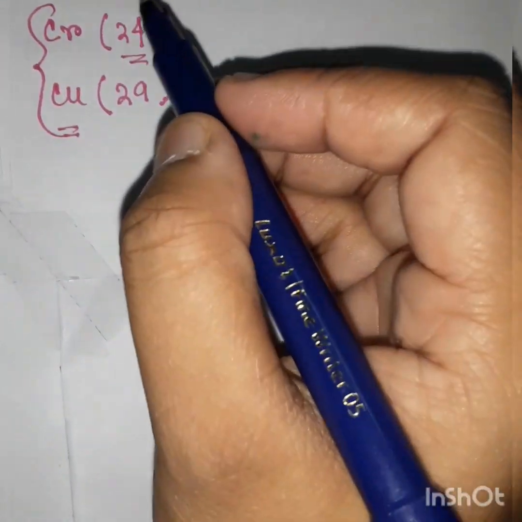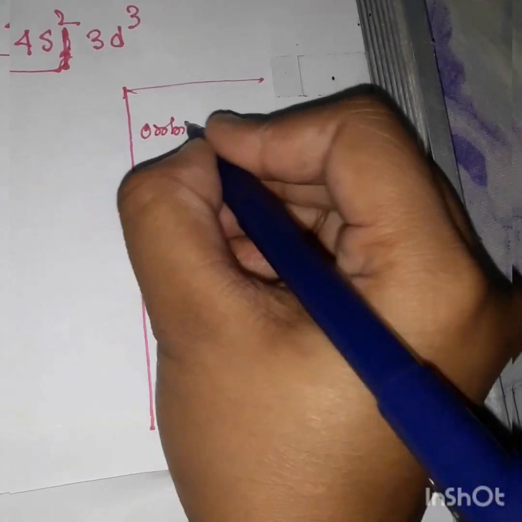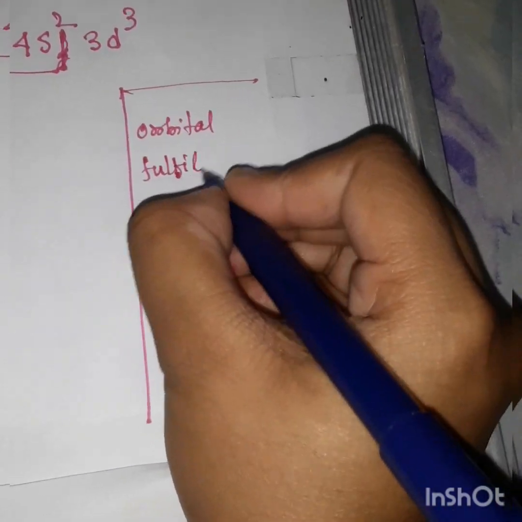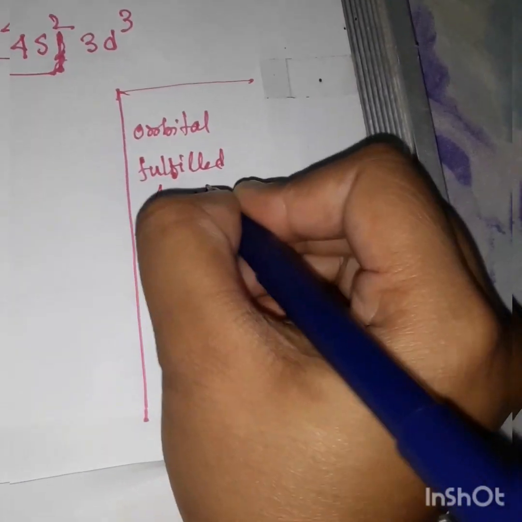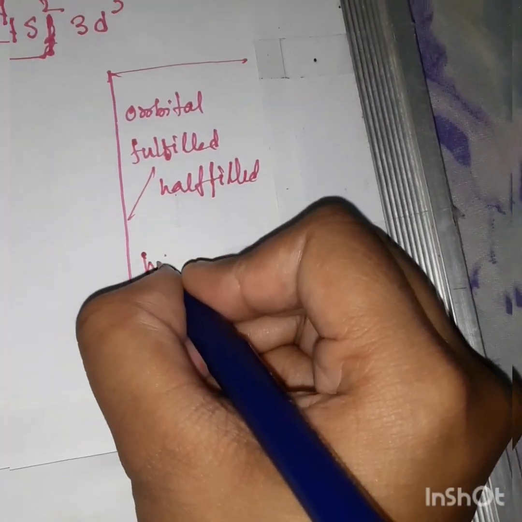Now two more examples: chromium 24 and copper 29. These two are the most important examples of electronic configuration, and there are two anomalies. You have to remember them very carefully. You have to remember one small theory: if any orbital has a fully filled or half-filled configuration, then it has higher stability.